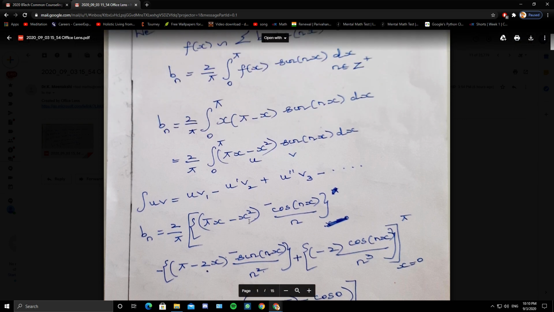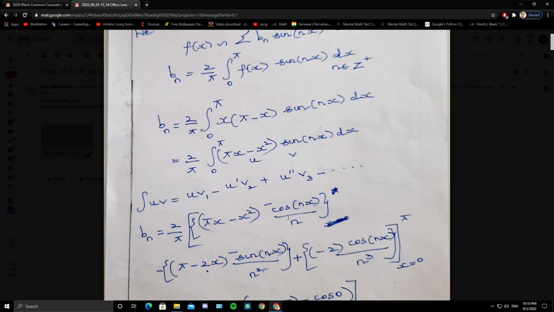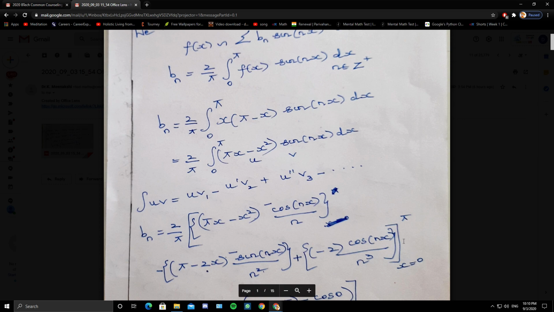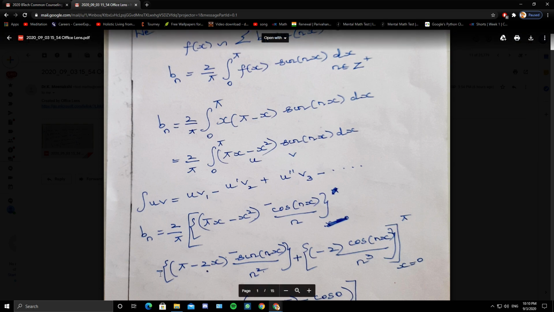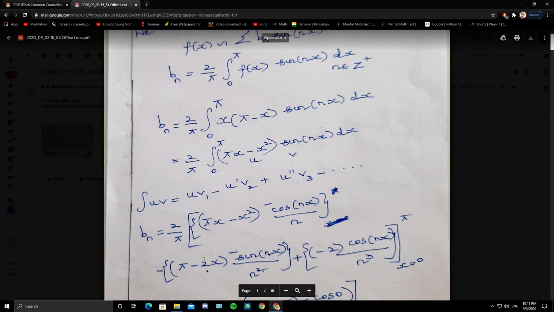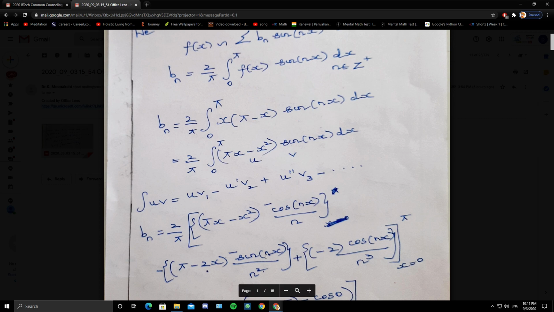So u v1, that is pi x minus x square into the integral of sine, minus cos of nx by n, minus u dash, the derivative of pi x minus x square, pi minus 2x, into the next integral, minus sine of nx by n square, plus u double dash, the derivative of pi minus 2x is minus 2, into the next integral, cos of nx by n cube, from 0 to pi.